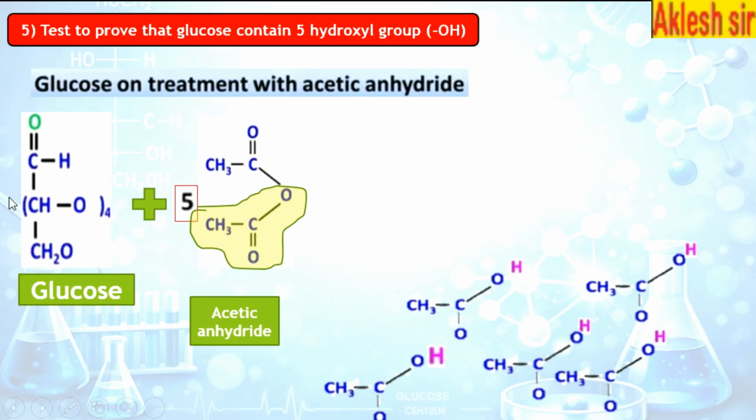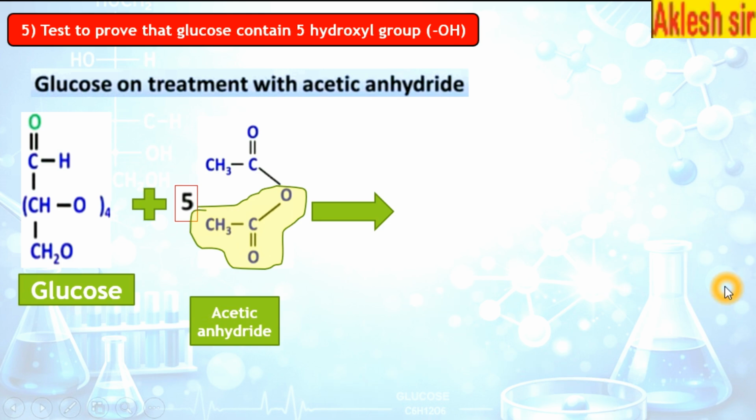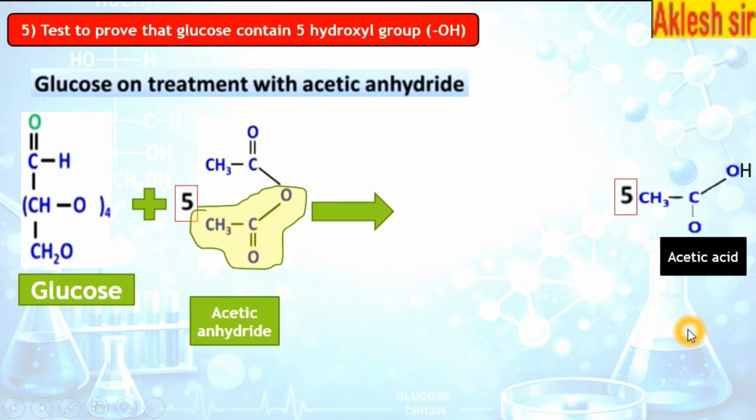So all the hydrogen atoms are removed, 4 from this and 1 from here. Total 5 hydrogens are removed and they get attached with the 5 molecules of acetate ion to form 5 molecules of acetic acid. 1, 2, 3, 4, 5. So there is a formation of 5 acetic acid.